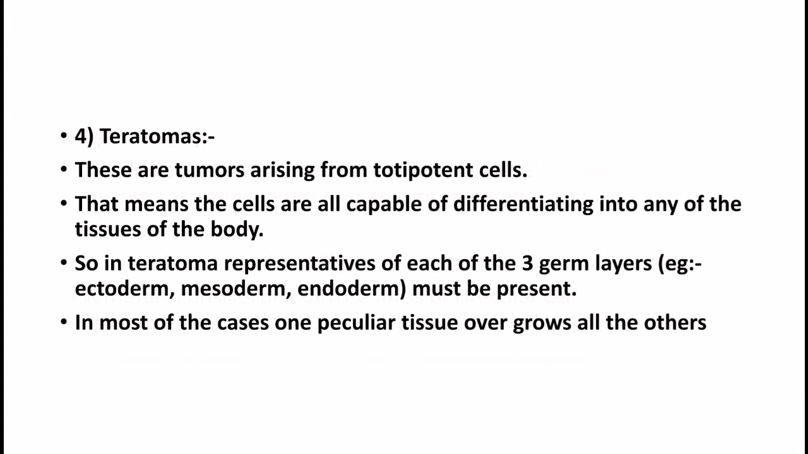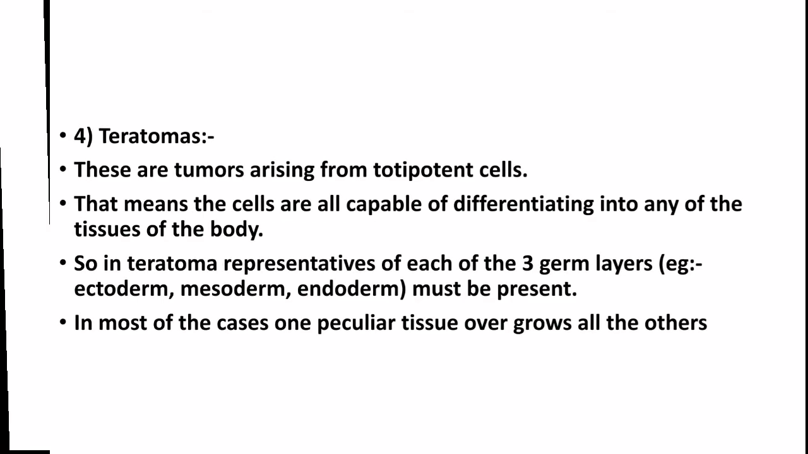Fourth one, teratomas. These are tumors arising from totipotent cells. That means the cells are all capable of differentiating into any of the tissues of the body. So in teratoma, representatives of each of the three germ layers, that is, ectoderm, mesoderm, endoderm, must be present. In most of the cases, one peculiar tissue overgrows all the others.